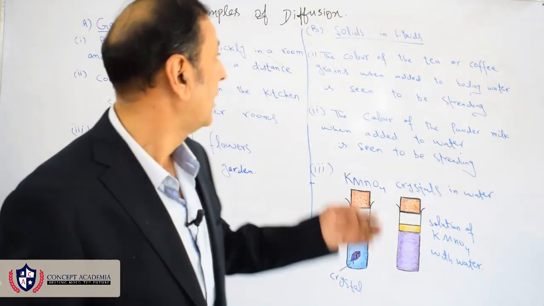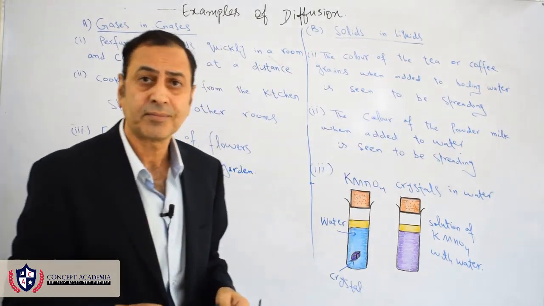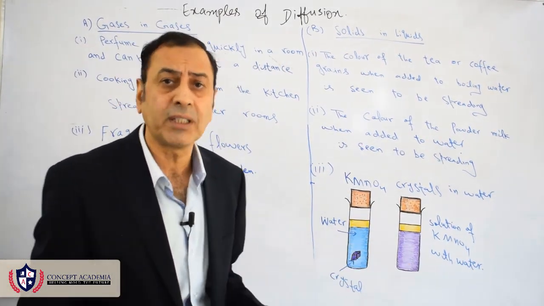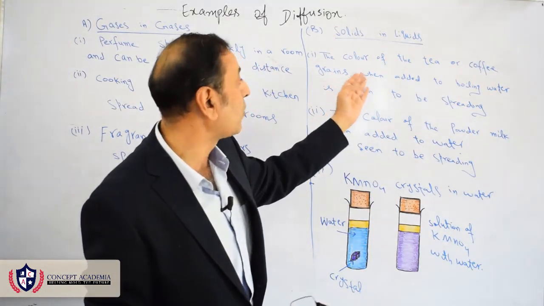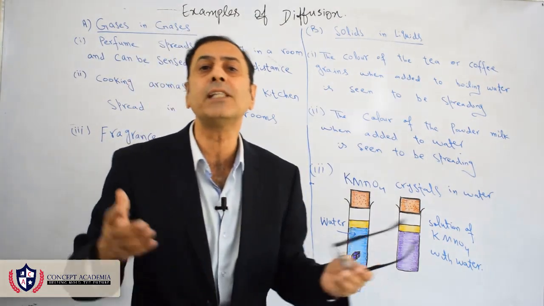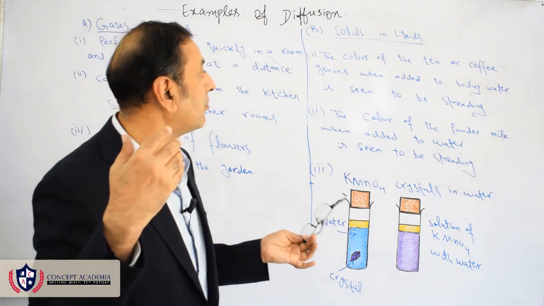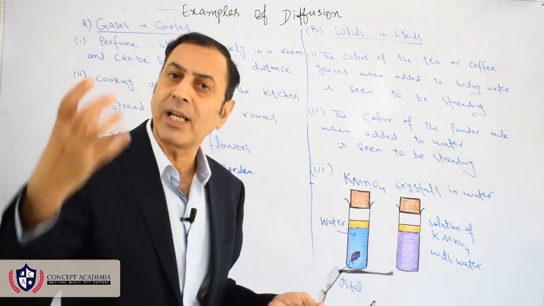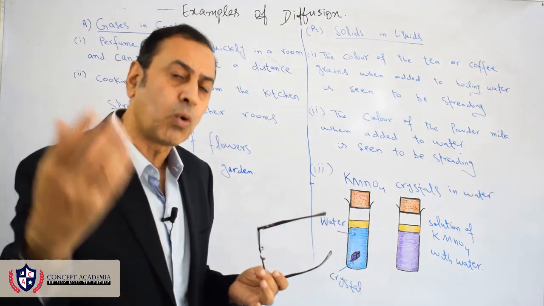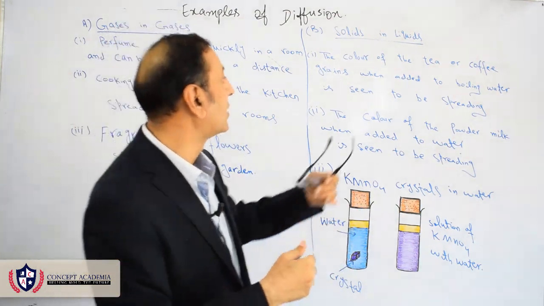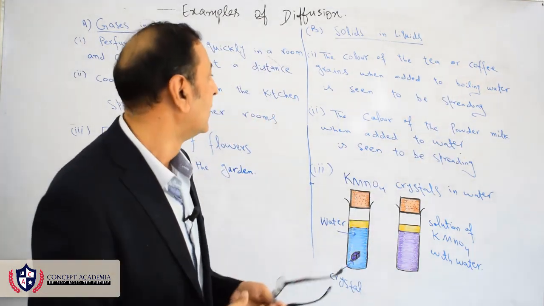The second type of example I selected is solids in liquids. These are also very common. The color of tea or coffee grains when added to boiling water is seen to spread because the boiled water molecules move, and with that movement they collide with the tea particles and the coffee particles, and then they spread together.